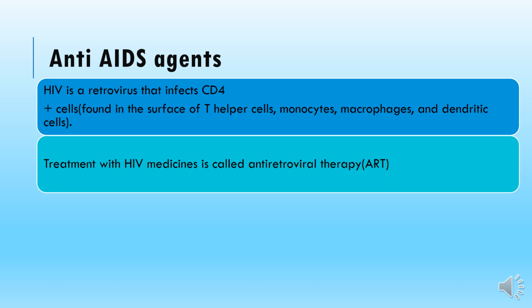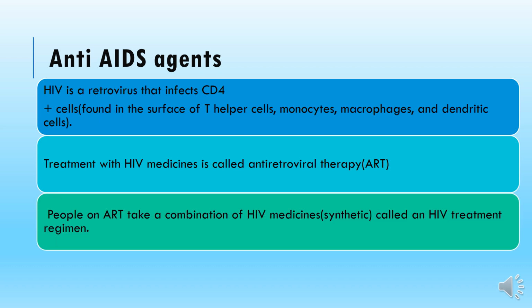So the treatment with HIV medicine is called antiretroviral therapy. According to the FDA, ART or antiretroviral therapy is the treatment of HIV by using drugs or medicines. People on ART take a combination of HIV medicines, usually synthetic, called an HIV treatment regimen.